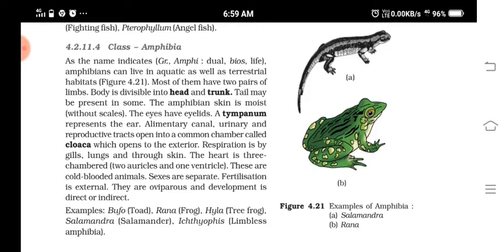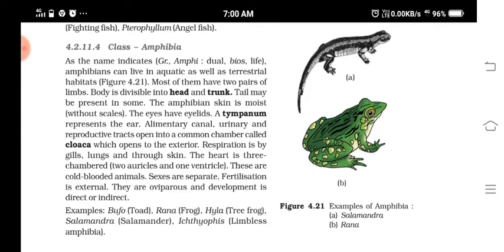Okay, and for respiration, different organs are there. In some of them, gills, or in the larval stages also, just like fishes. Okay, they are more similar to the fishes. So they are having gills, then lungs, or they can also respire through the skin. Okay, moist skin. Okay, and the heart is 3 chambered, that is 2 auricles are there and 1 ventricle. Okay, cold blooded animals, or poikilotherms. What do you mean by cold blooded animals? They can change the body temperature according to the atmospheric temperature.